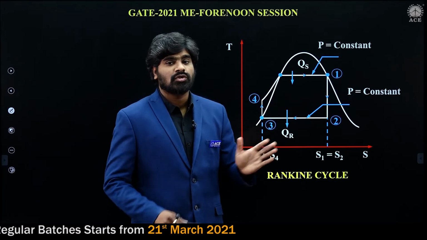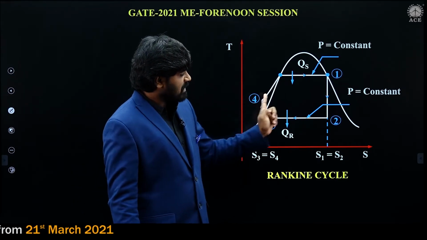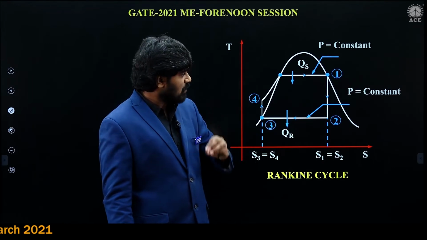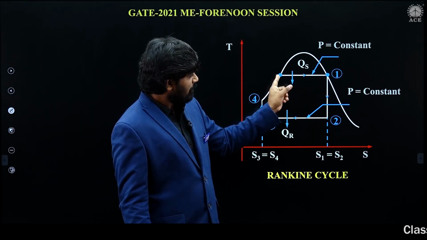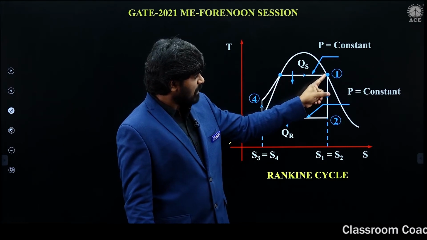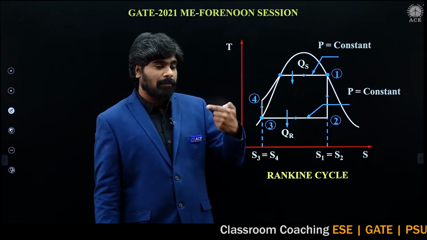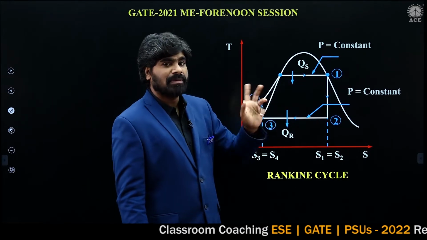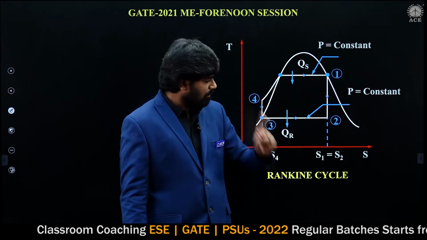Here there is no constant temperature process. My dear students, during phase change, temperature may be constant. Please try to understand, phase change starts here, phase change completes here. So during phase change, temperature is constant, but throughout the process, temperature is not constant. Throughout the process, it is constant pressure heat supply.